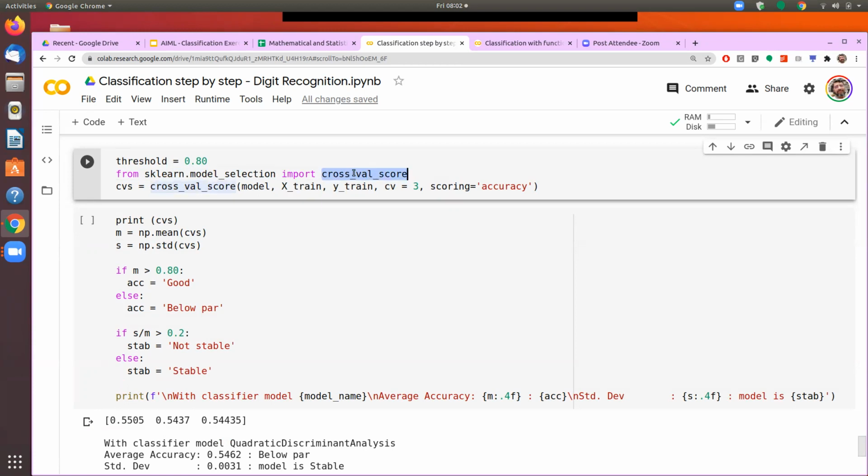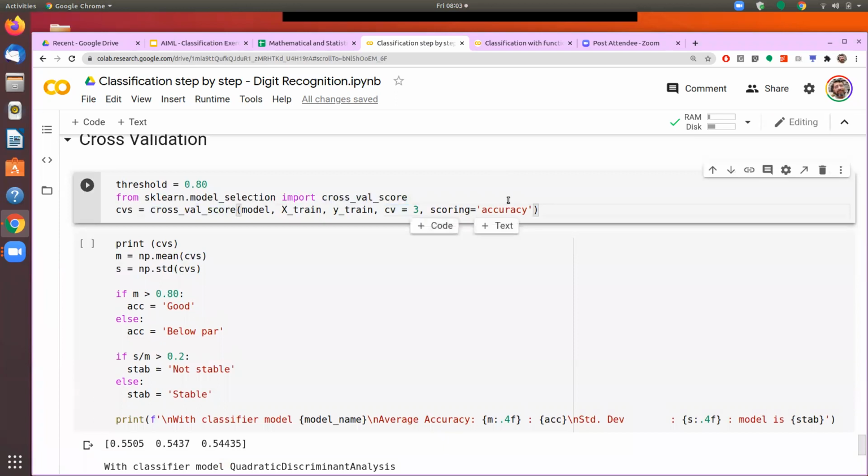So I call cross_val_score from sklearn.model_selection. Then we give the input as which model we want to use. It could be a linear regression model, it could be a decision tree model, and then the input data, so X train, Y train. We define how many folds we want to create, or how many times I want to do the cross validation. If I say 3, it will run 3 times. If I give 5, it will create 5 buckets of the training data, and the system will run 5 times.